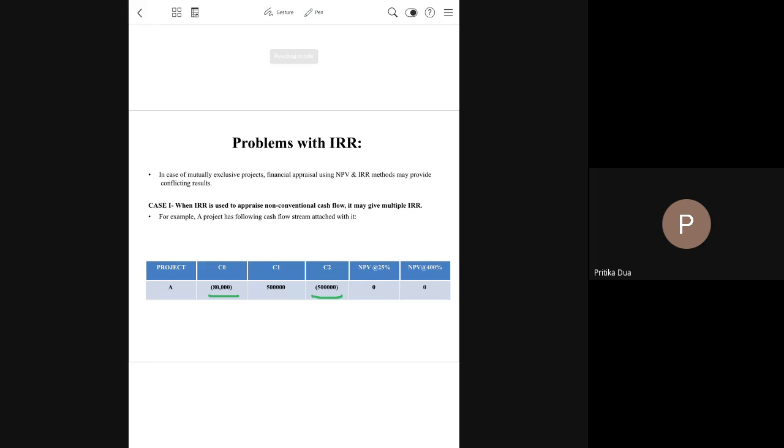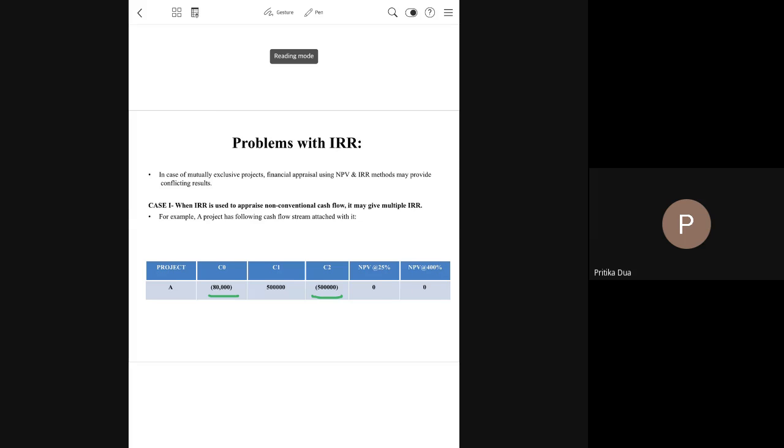This means when you are discounting at a 25% rate of return, you get NPV as zero, and with 400% as the rate of return, again you are getting NPV as zero. So you are basically getting two IRRs.